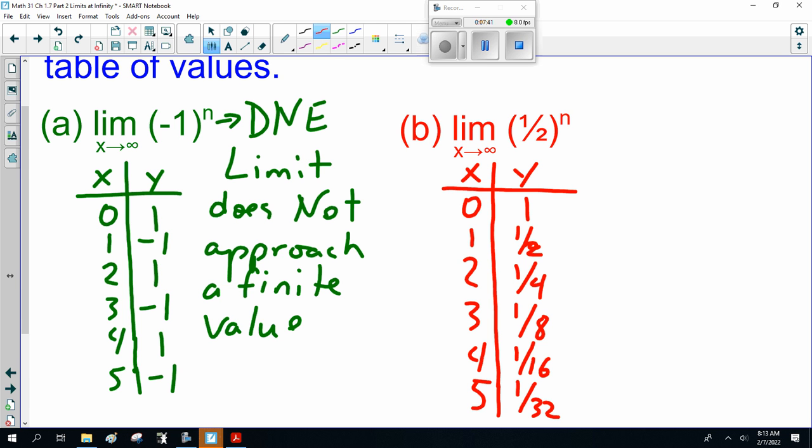Oh, sorry, that's going to 0. Yeah, I'm comfortable saying it's going to 0. It's getting smaller, smaller, smaller. Now, if you don't like that, by the way, you should have cheated and drawn the graph for all of these. This one goes like that. This first one, you can't graph on a graphing calculator because it bounces all over the place. All right?